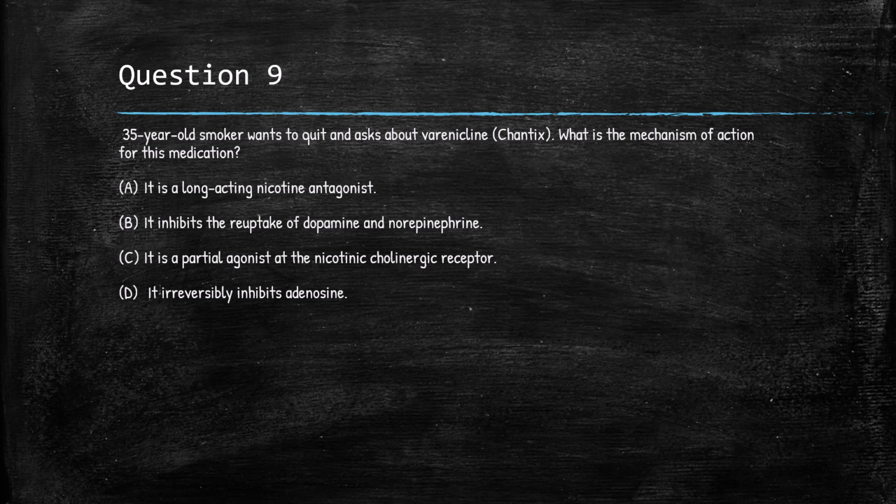Question 9. A 35-year-old smoker wants to quit and asks about Chantix. What is the mechanism of action for this medication? A. It is a long-acting nicotine antagonist. B. It inhibits the reuptake of dopamine and norepinephrine. C. It is a partial agonist at the nicotinic cholinergic receptor. Or D. It irreversibly inhibits adenosine.